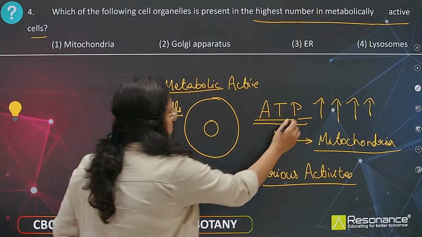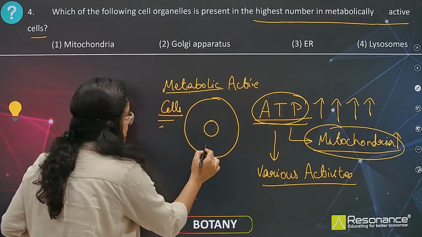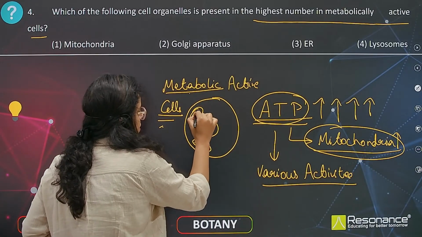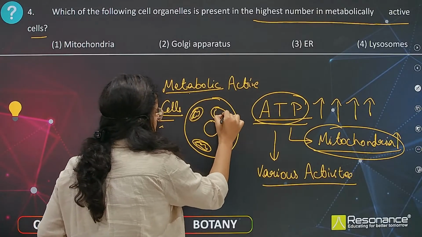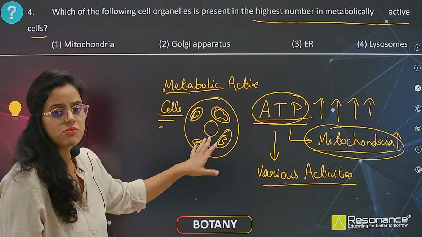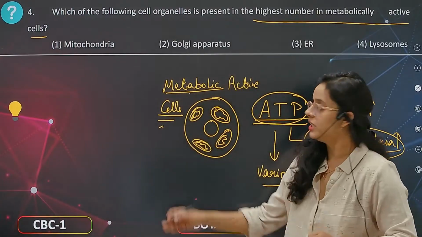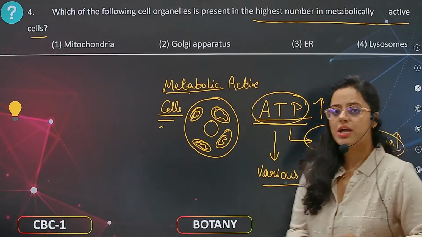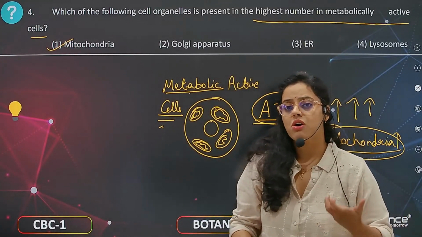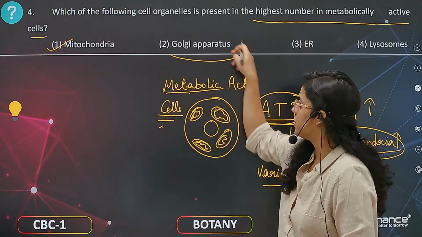So if you need more ATP, more mitochondria should be present. So a cell consists of more mitochondria to perform various kinds of activities. So here the answer is going to be 1, mitochondria; 2, Golgi apparatus; 3, endoplasmic reticulum; or 4, lysosomes. The first one, mitochondria. Now why are Golgi bodies, endoplasmic reticulum or lysosomes not present in high number? Because they don't produce ATP.